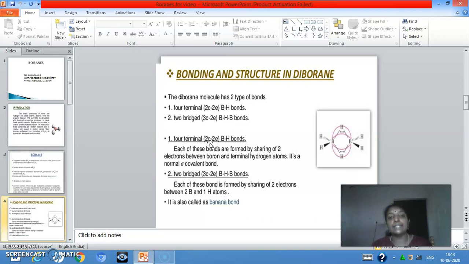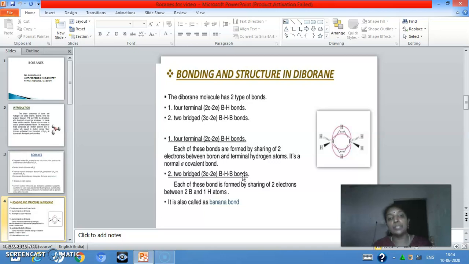In the case of two-centered, two-electron B-H bonds, each of these bonds is formed by sharing of two electrons between boron and terminal hydrogen atoms. It is a normal sigma covalent bond. So here in this molecule, you can see 4 B-H terminal bonds. These 4 bonds are two-center, two-electron bonds in which two atoms are involved in each bond and two electrons are shared among the atoms.